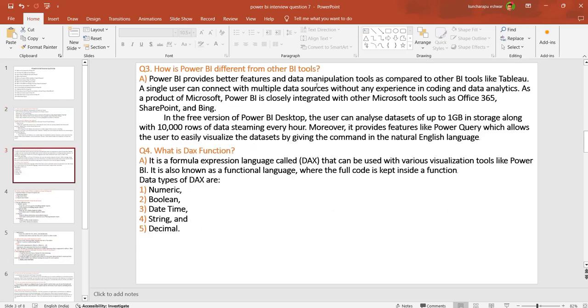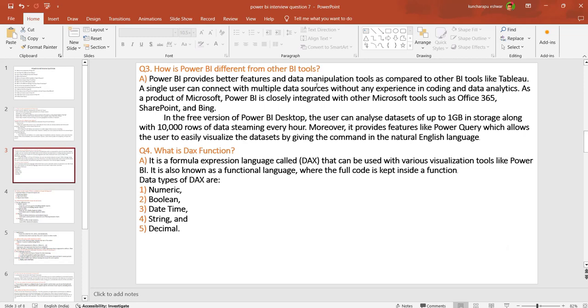Yes, this is the third one. How is Power BI different from the other tools? Power BI provides better features as a data manipulation tool. As compared to the other tools, Tableau is used for connecting multiple data sources, without experience in other coding and data analytics.